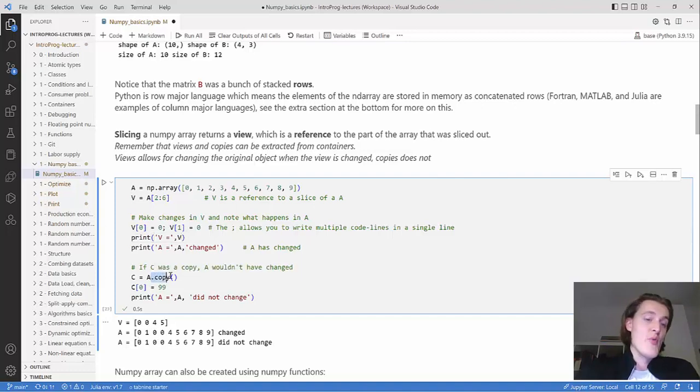That does not happen if you explicitly say that you want a copy of A. So here we create C, which is just a copy of A. And then we change something in C, and then A does not change. So the last statement is this print statement.